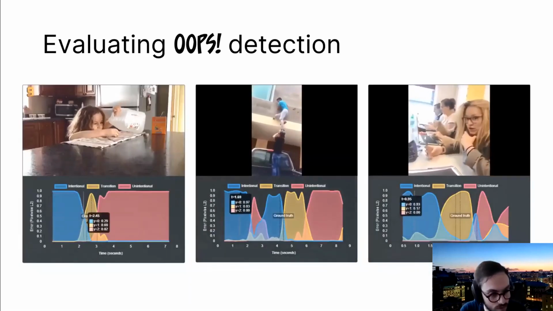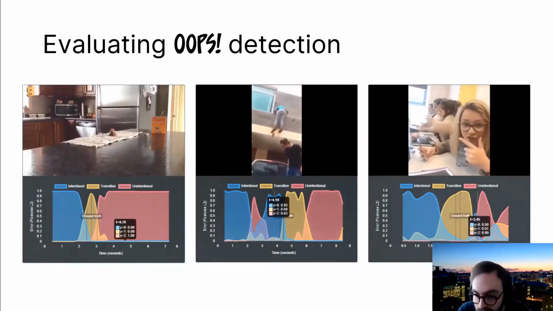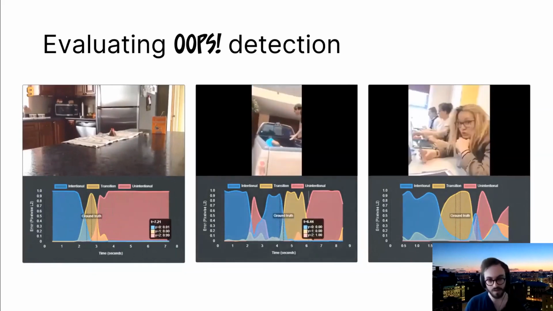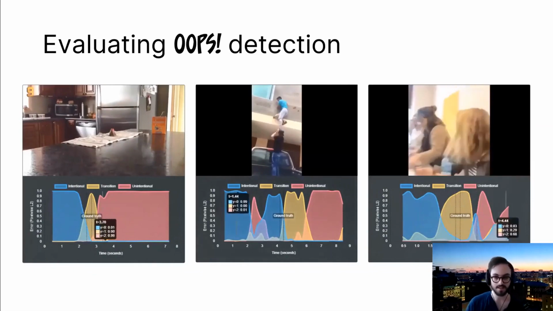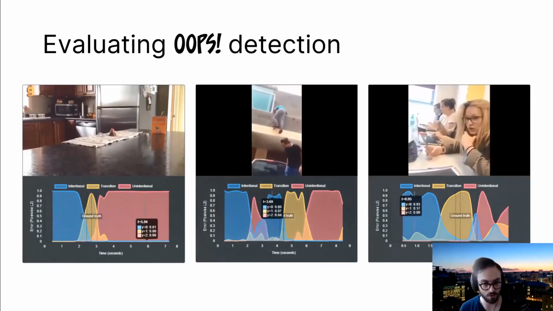Let me show a few more results. The model is able to detect people falling fast, detect people slipping, detect people running into things, and it's even able to detect pranks like the ones shown earlier.